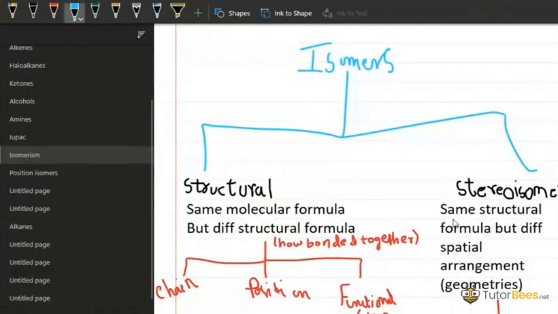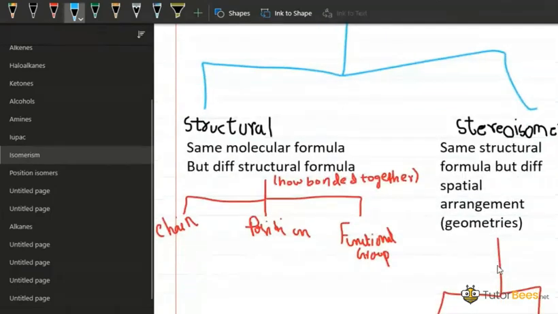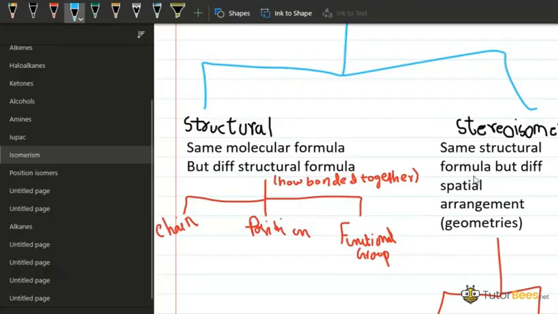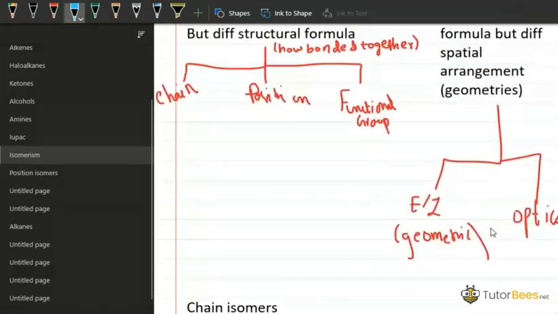Now there is a second type of isomers that are known as stereoisomers. The stereoisomers have the same structural formula but different spatial arrangement, which in maths you are familiar with as the word geometry, right? So same structural formula but different spatial arrangement, which can also be called geometry.